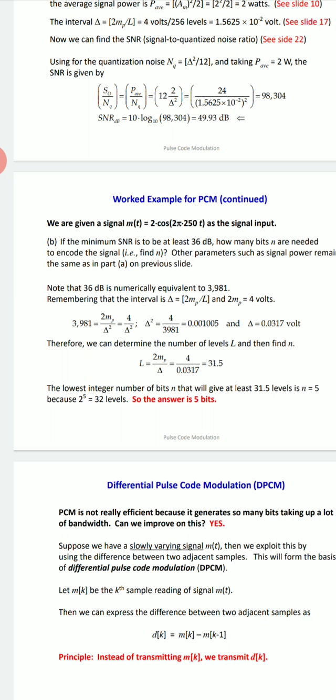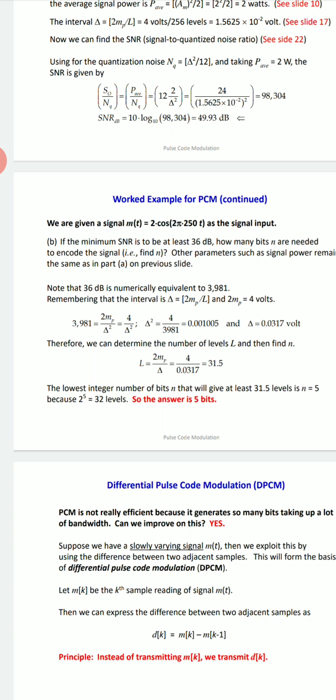Therefore, now we can determine the number of levels, the value of L. We have the formula L equal to 2 MP upon delta. 2 MP is 4, delta we have just solved, 0.0317. So you will get the number of levels 31.5.